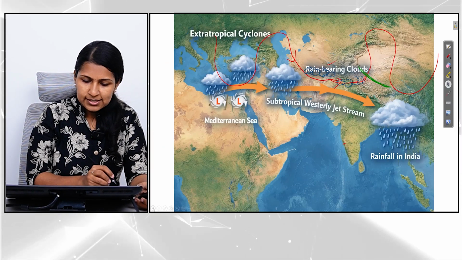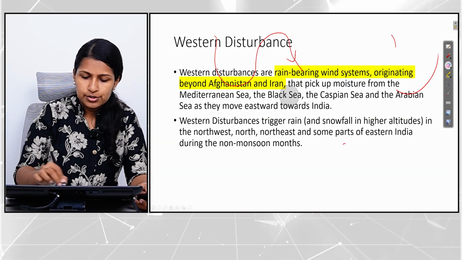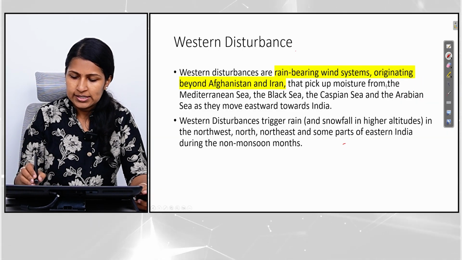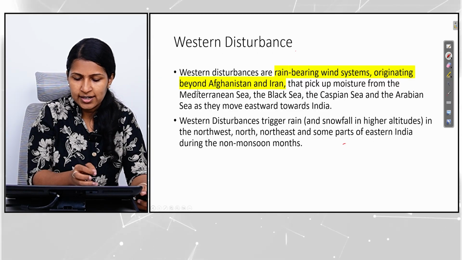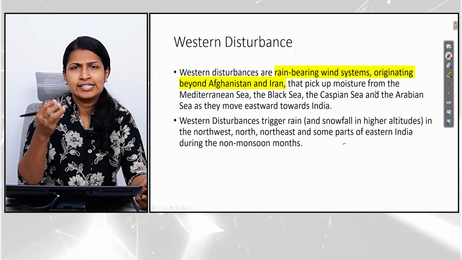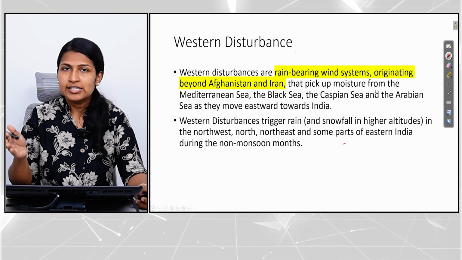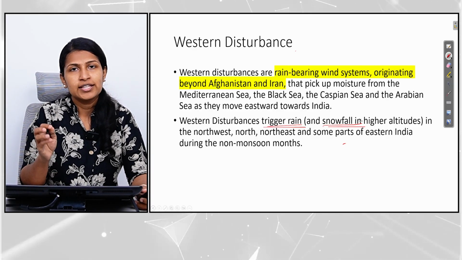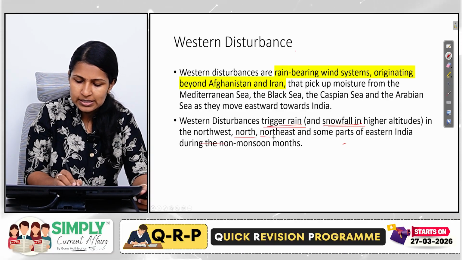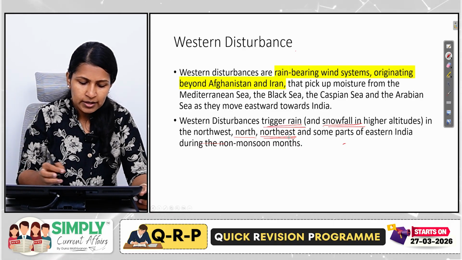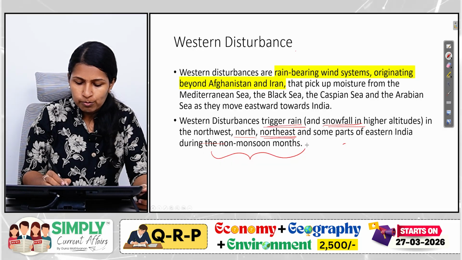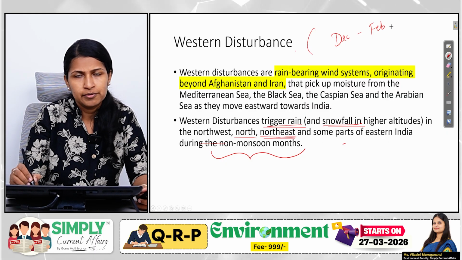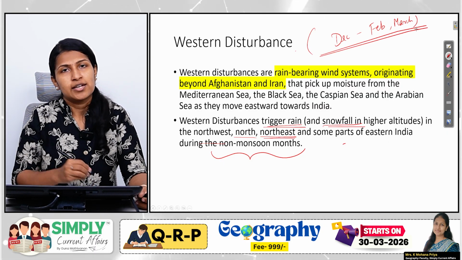Now, let us come back to the definition here. We have discussed that, so now you will understand this definition better. They are rain-bearing wind systems originating beyond Afghanistan and Iran, that is, from the Mediterranean region, picking up moisture from the Mediterranean Sea, Black Sea, Caspian Sea, Arabian Sea, and as they move eastwards toward India, the precipitation is going to be either in the form of rain or snowfall in the higher altitude regions of the northwest, north, and sometimes even the northeast and the eastern parts of India during the non-monsoon months. This phenomenon occurs during the months of December to February, or sometimes it can extend even up to March.